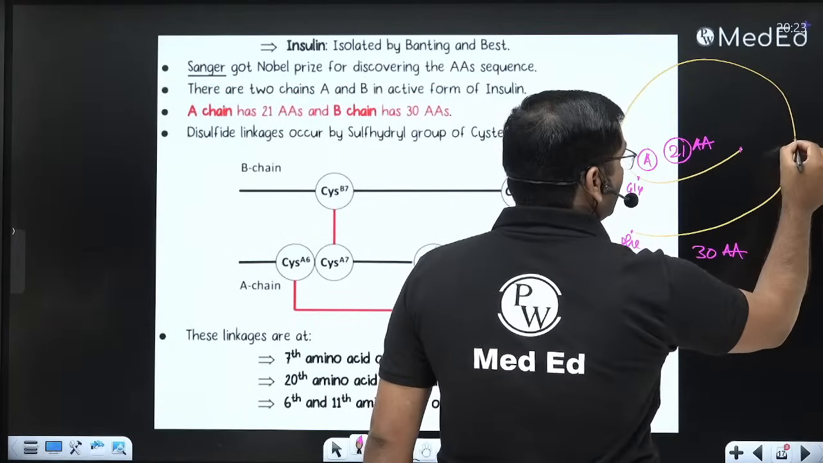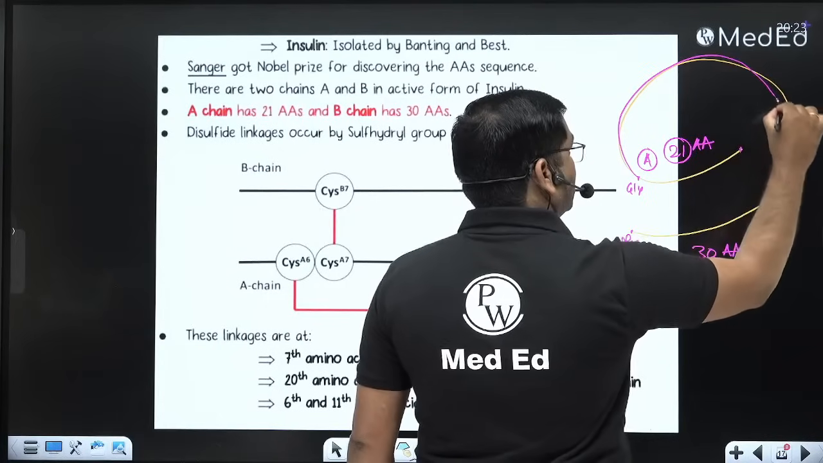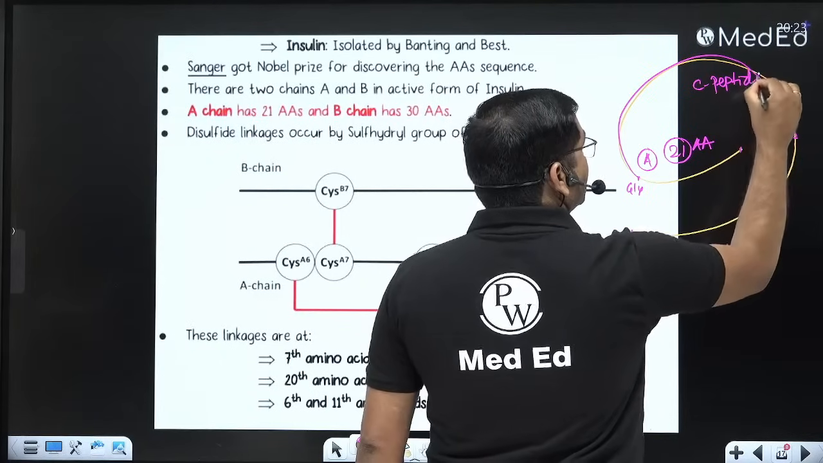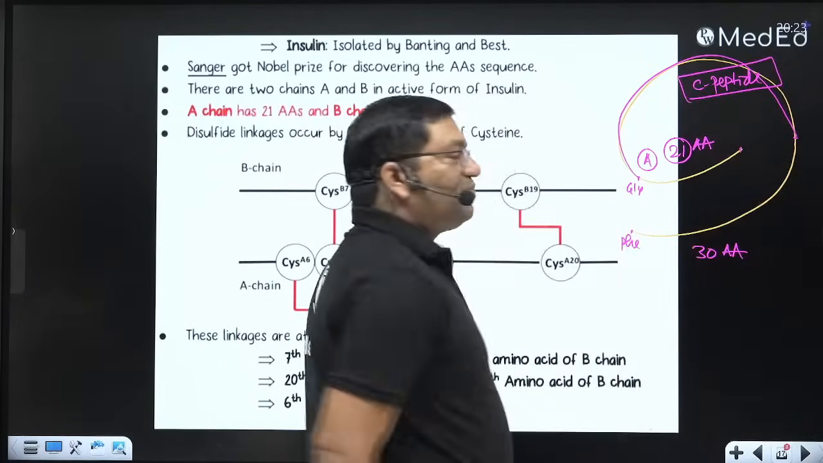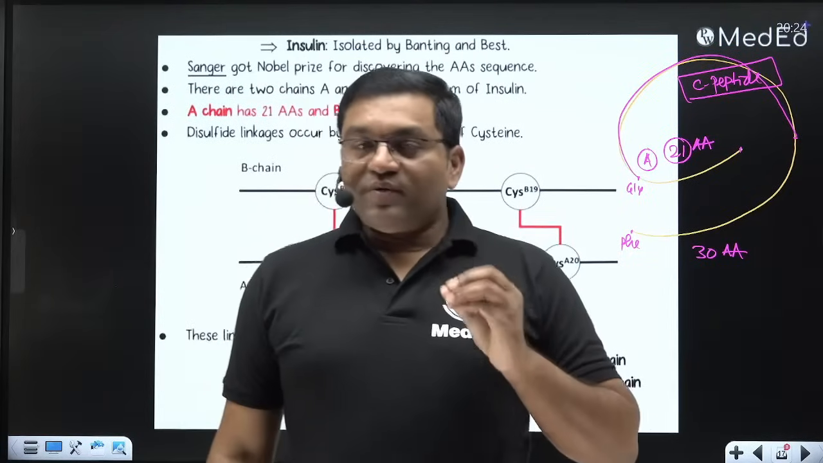This part is known as the C peptide, the connecting peptide. What is the importance of this C peptide? This indicates the endogenous production of insulin.